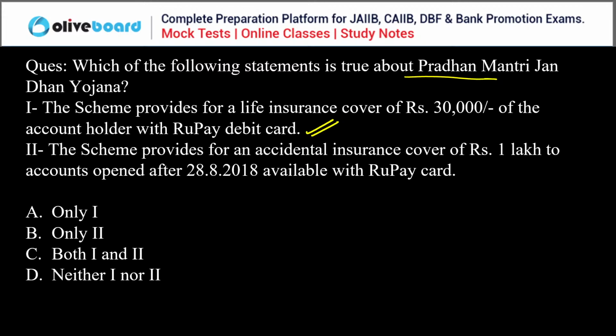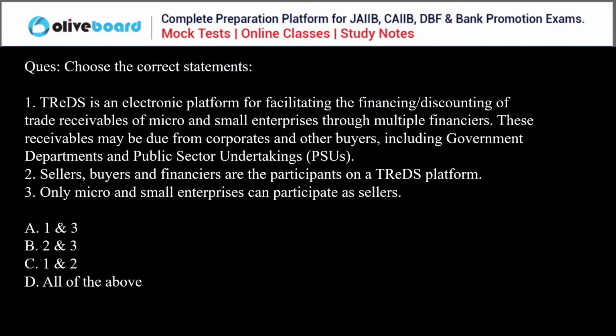No, 1 lakh is for accounts opened before this date, and if the account is opened after this date, it is actually 2 lakhs. So only one is the correct statement, meaning A is the correct answer. Done? Clear? Okay, next question.